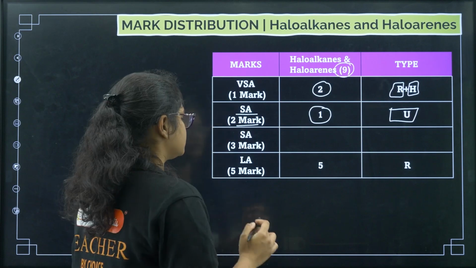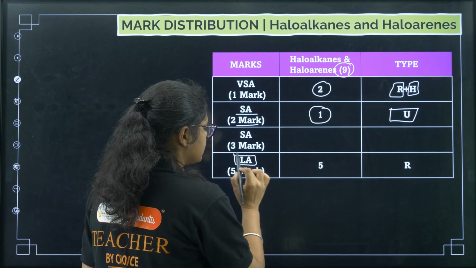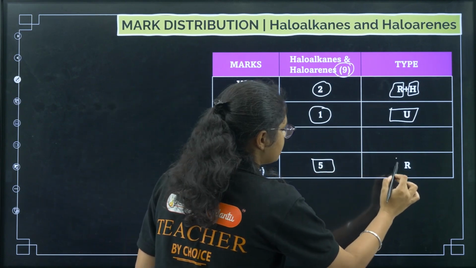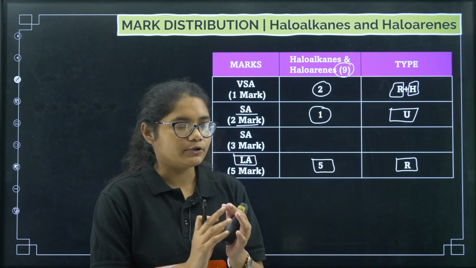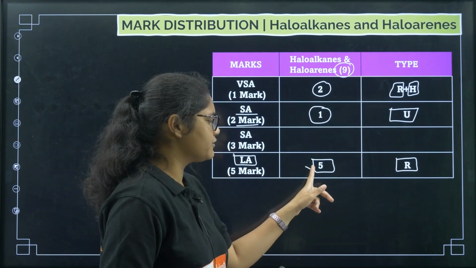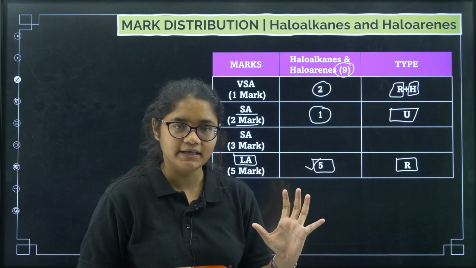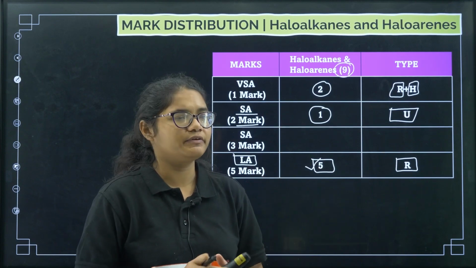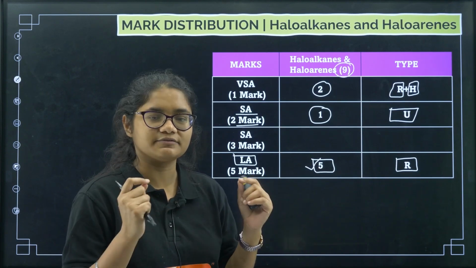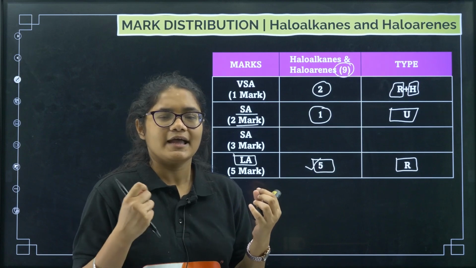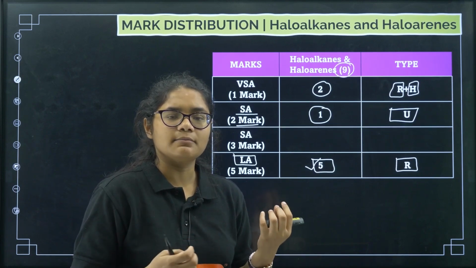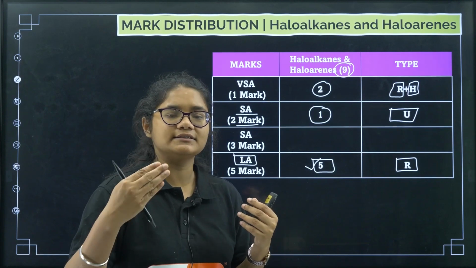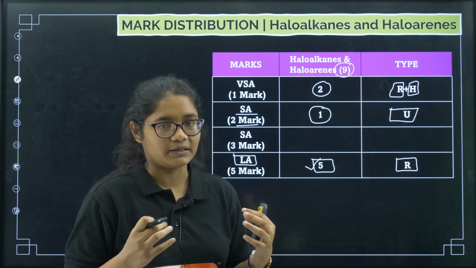Now coming to the most important long answer question, the 5 marker. You will get 1 question, and it is of the type remembering, which is very easy. Scoring these 5 marks is very easy because it is very predictable. This 5 marker can be either the SN1 mechanism or SN2 mechanism, or some reasoning questions that have been asked repeatedly over a period of time.